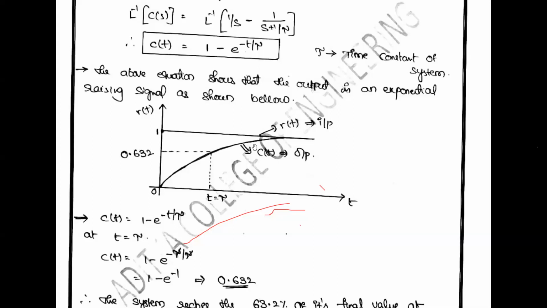This is the output signal C of t against time t. From 0, it is increasing exponentially. Substitute t equal to T, t equal to 2T, t equal to 3T, t equal to 4T, substituting all the values in this equation and calculating the C of t values. This is the exponentially increasing response. So this is the total time response of the first order system.